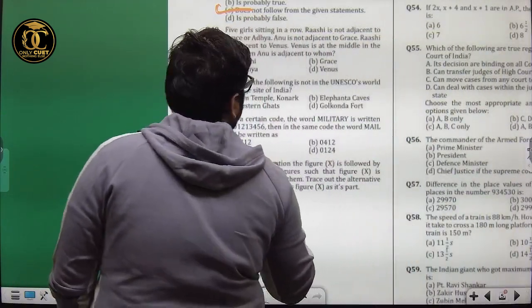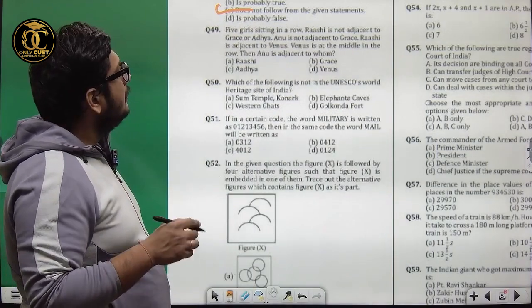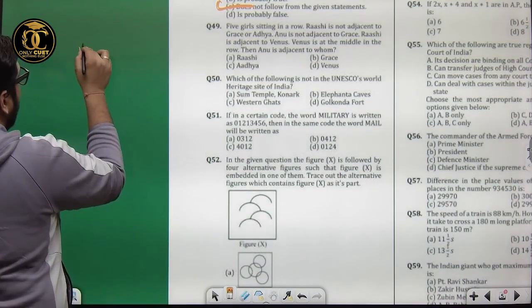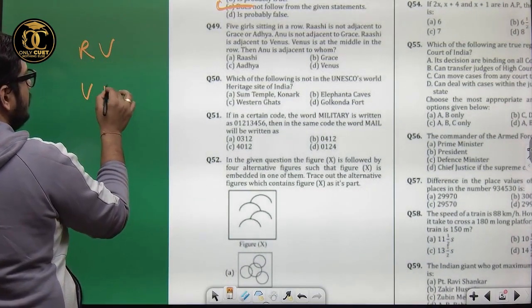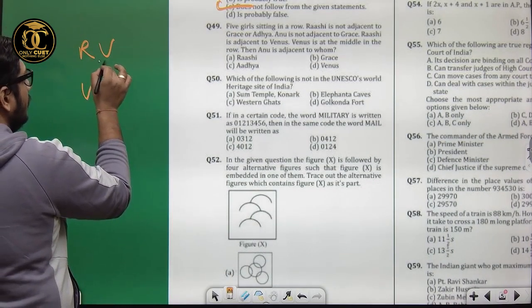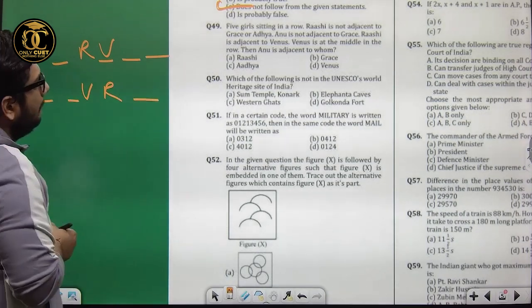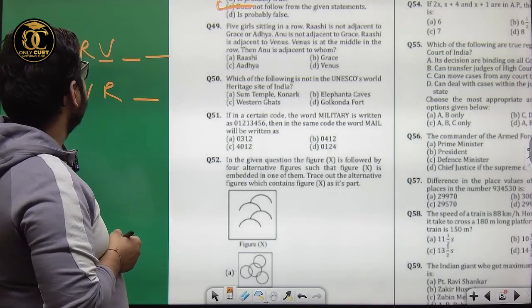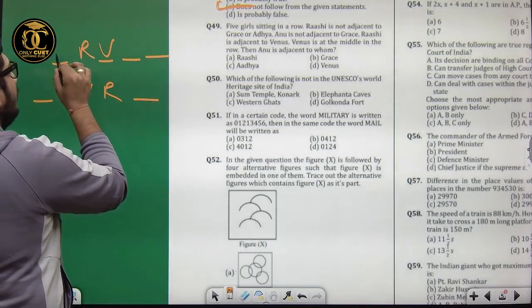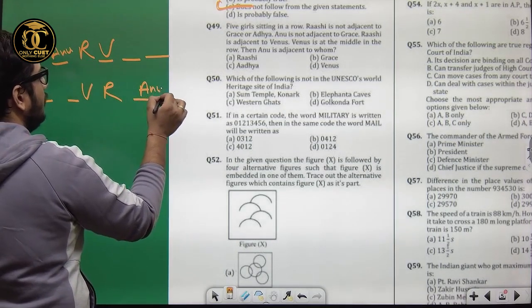5 girls sitting in a row. Rashi is not adjacent to Grace or Adya. Anu is not adjacent to Grace. Rashi is adjacent to Venus. Either it is Rashi or Venus, two possibilities. Venus is in the middle of the row. Venus is in the third. That is one here, two here, one here. Now it says Anu is not adjacent to Grace and Rashi is not adjacent to Grace or Adya. Here Grace or Adya will not be there. So Anu has to be there.